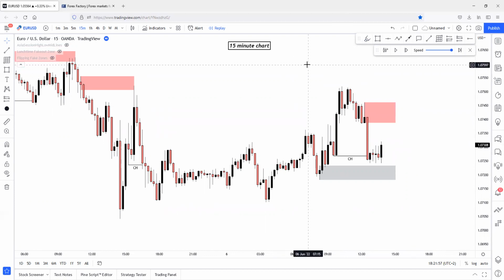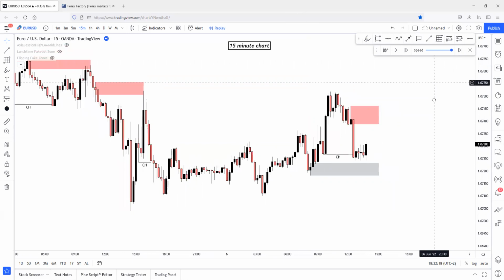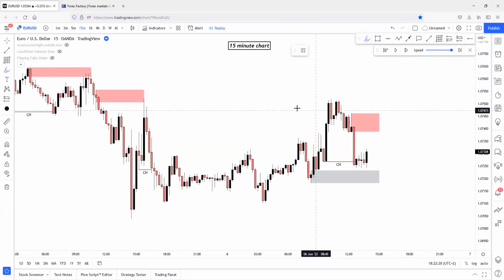And if you're building a plan, you'll have a clue what could possibly happen in that session. And if you're building a 15-minute plan, a 5-minute plan, a 1-minute plan, you'll be able to combine all of these time frames together, and you'll be able to follow your plan. So the 15-minute plan will be a bearish plan because we are expecting bearish continuations. Why? Because every single time frame turned bearish, and price is following the bearish pattern.